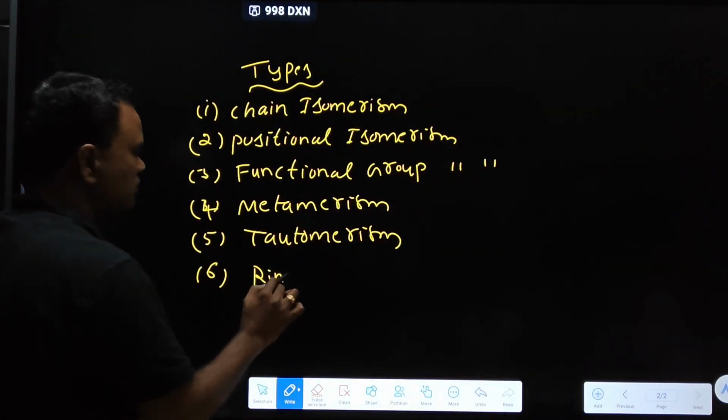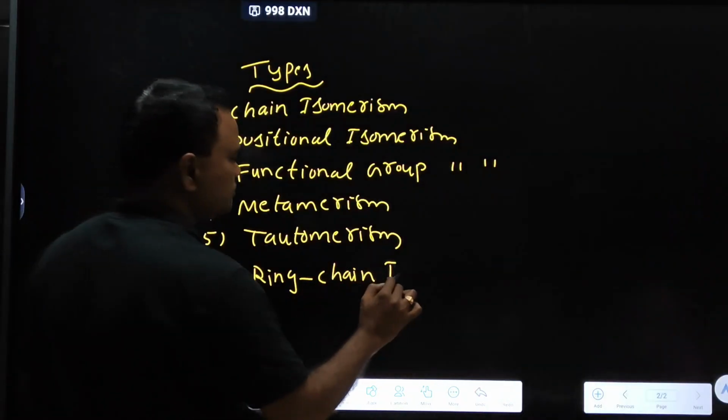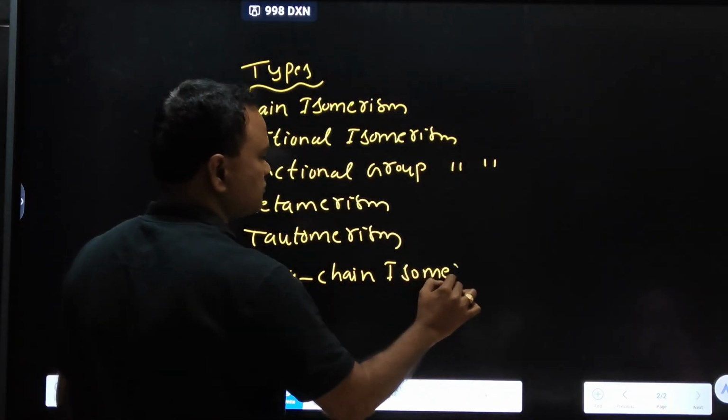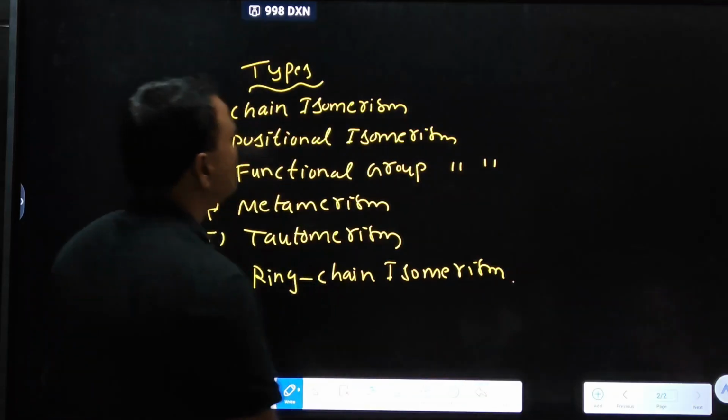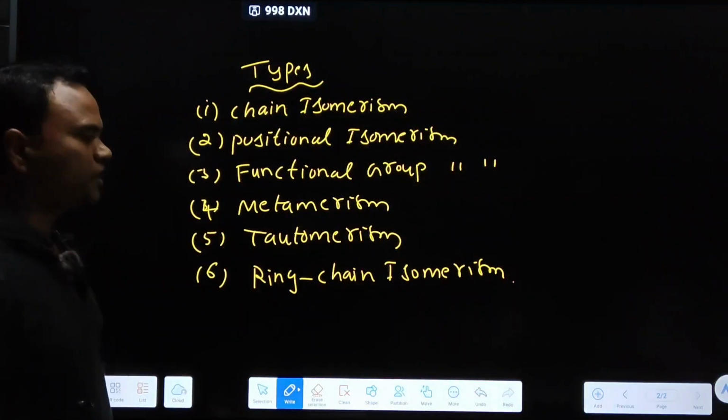This is a small concept. Right, first one, chain isomerism.